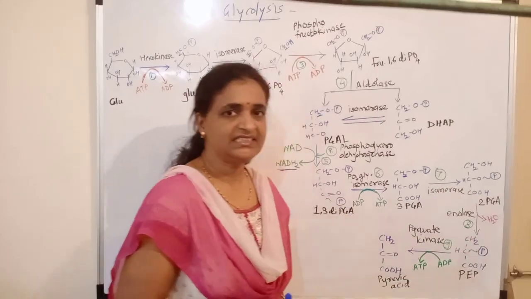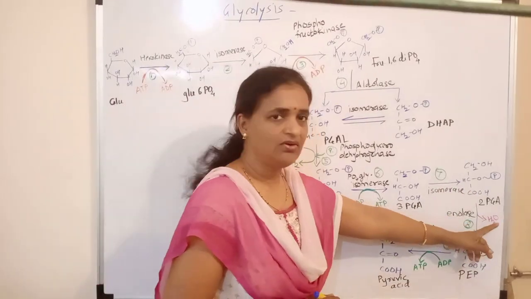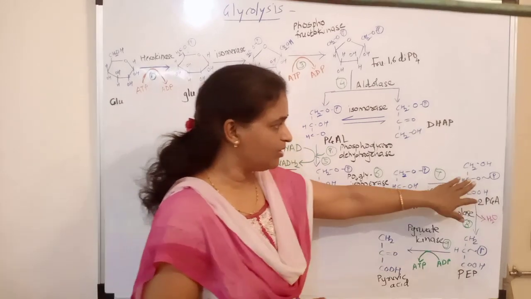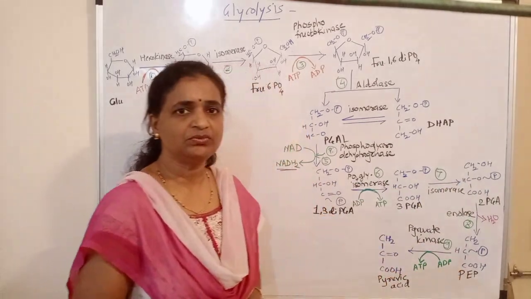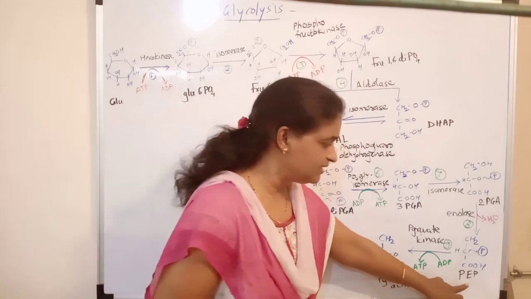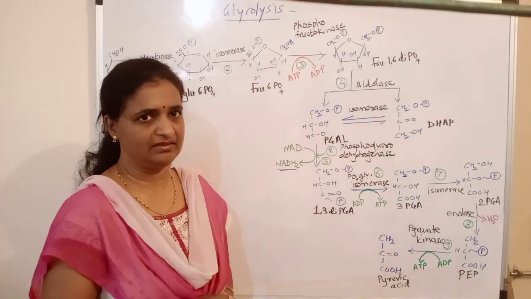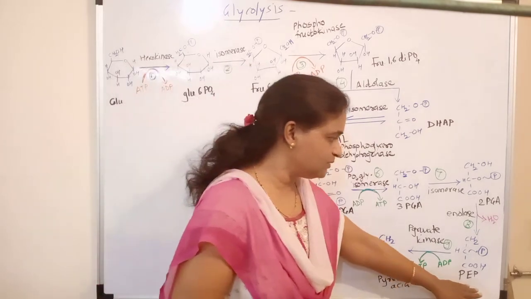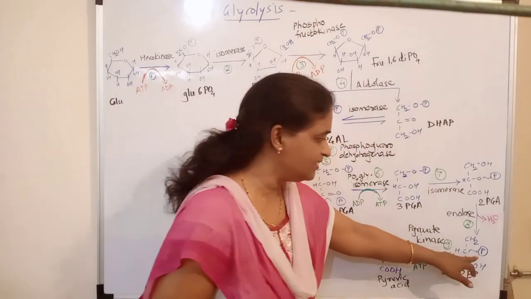This 2-PGA, in the next reaction, there is removal of one water molecule from this structure to form the phosphoenol pyruvic acid. It is the key intermediate of the glycolytic pathway. So this phosphoenol pyruvic acid carries a high energy bond.